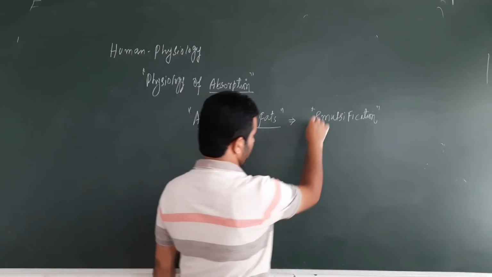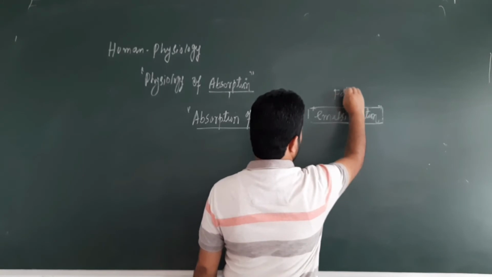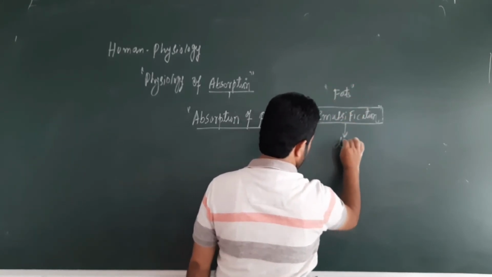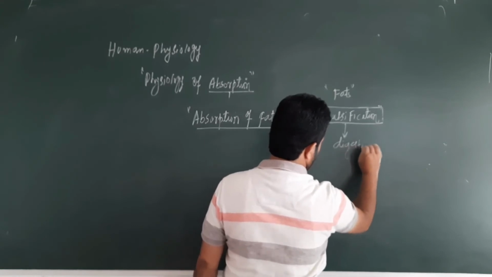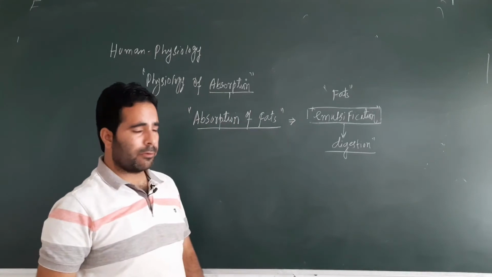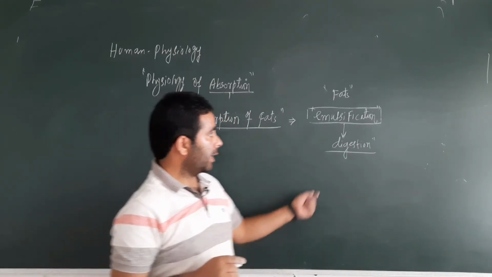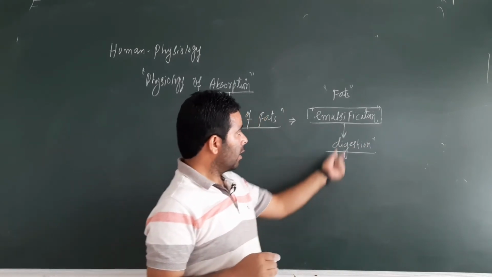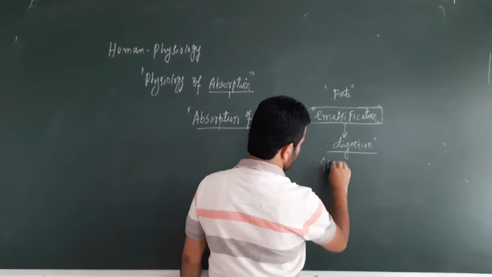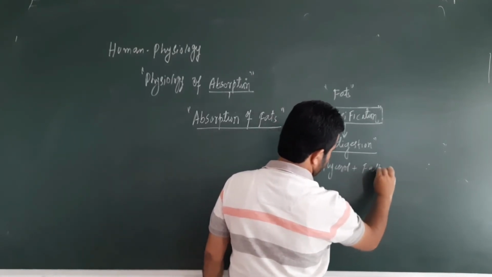So first these fats are emulsified, then they undergo the digestion process, right. And when there is digestion of these emulsified fats, enzymes, that is lipases, last time we discussed pancreatic lipase, act upon these emulsified fats, and finally these emulsified fats are digested into glycerol. Yes, there is release of glycerol plus fatty acids,